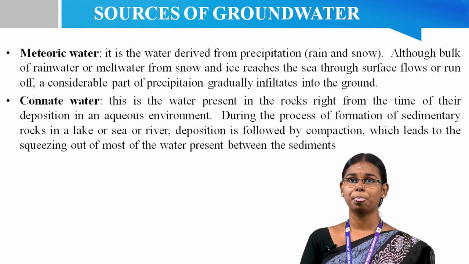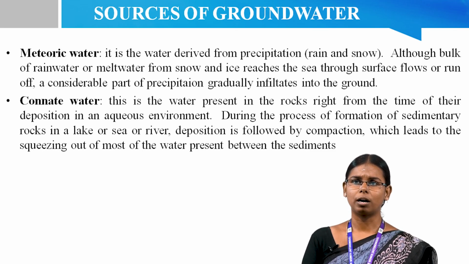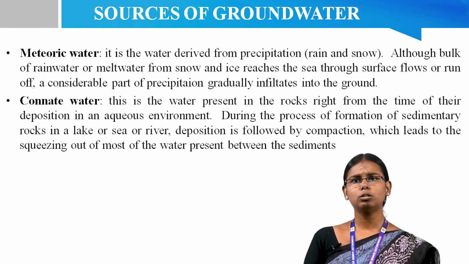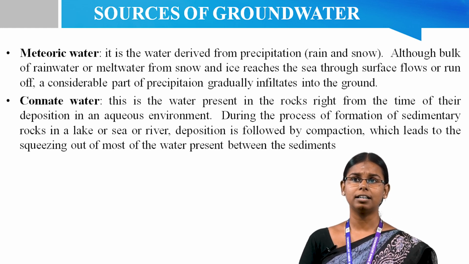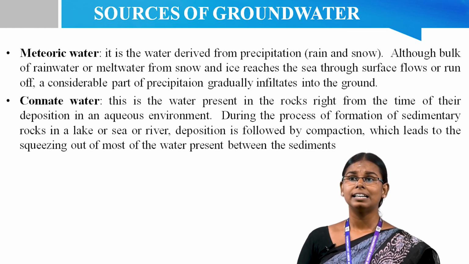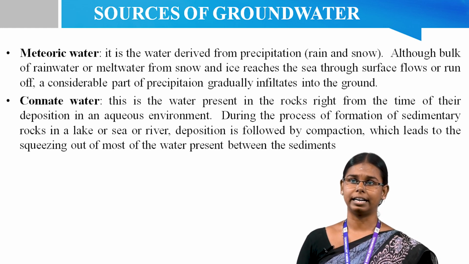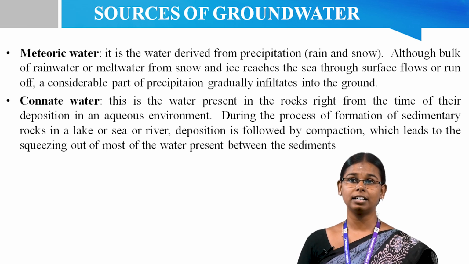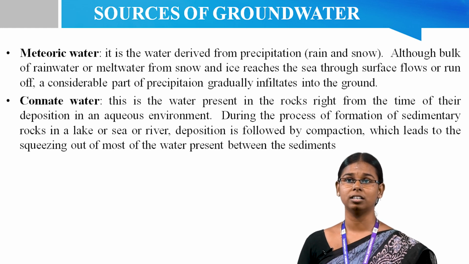Sources of groundwater. Meteoric water. It is the water derived from precipitation, rain or snow. Although the bulk of rainwater or meltwater from snow and ice reaches the sea through surface flow or runoff, a considerable part of the precipitation gradually infiltrates into the ground. This infiltrated water continues its downward journey till it reaches a zone of saturation to become a part of the groundwater in the aquifer.